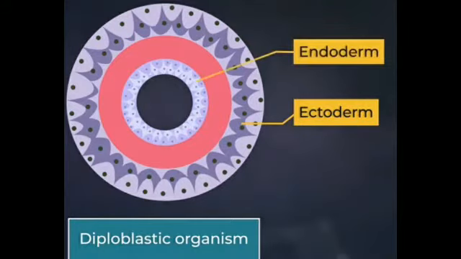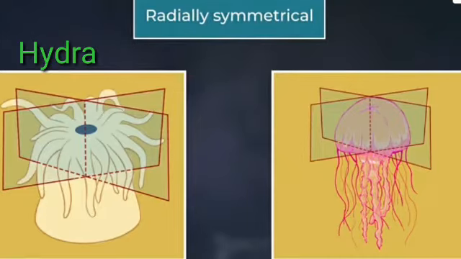These organisms are diploblastic, which means they consist of endoderm and ectoderm. These organisms are radially symmetrical. It means that if a cut passes through the central axis, it gives two equal parts. In the given figure, you can see that if the axis passes through the central point, then this can be divided in any plane into two equal halves. Examples of Cnidaria are Hydra, Physalia, jellyfish, corals, etc.